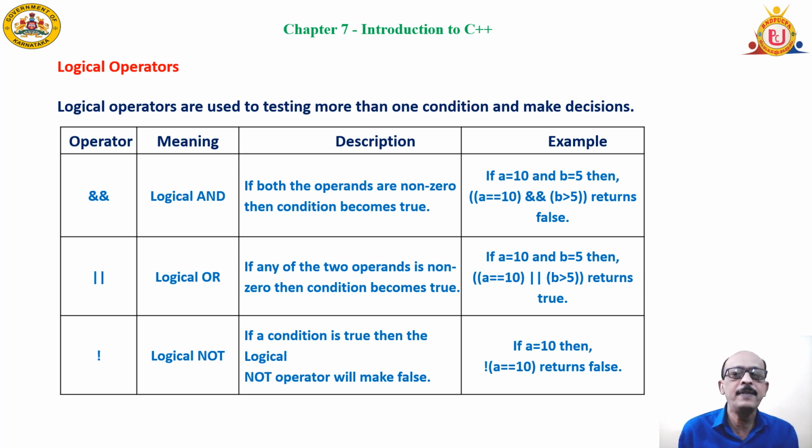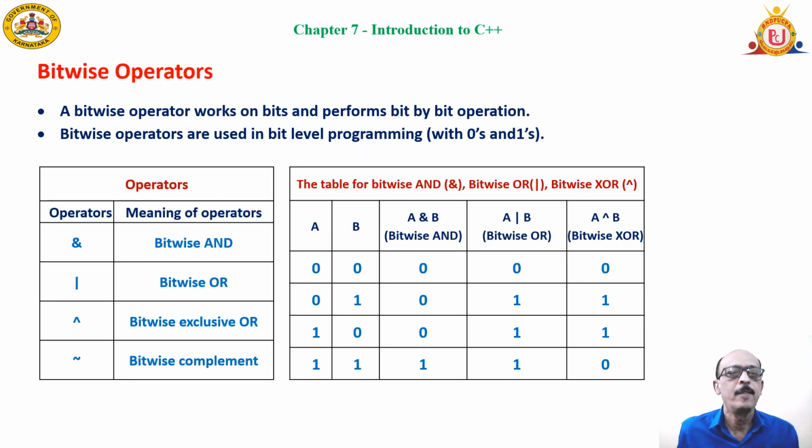Say for example, if A is equal to 10 and B greater than 5, if both the cases are satisfied, only then the output will be true, because we are using and. Or means either of the two conditions, if either is satisfied, it is going to produce true. Logical not, of course, when you say yes, it says no. That type of operator is called the logical not operator.